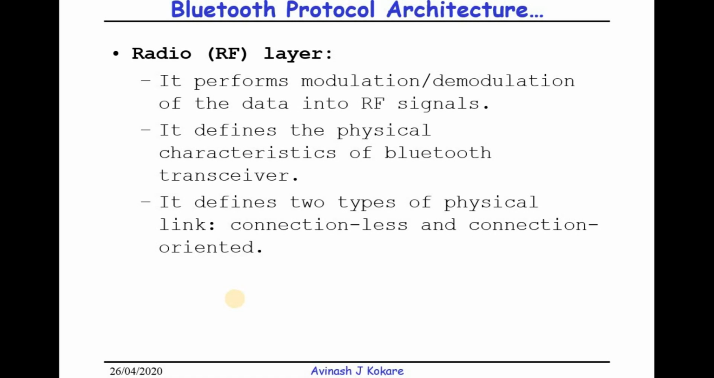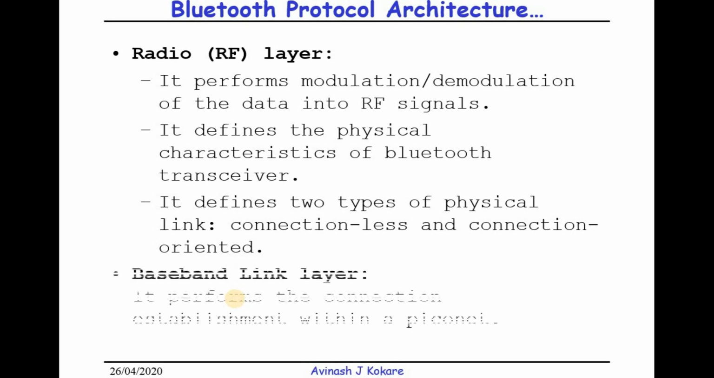Then it defines two types of physical link, connectionless and connection oriented, like the TCP protocol and the UDP protocol in a wired architecture. Next is the baseband layer. The baseband layer's task is to perform the connection establishment within a piconet. So inside a piconet, connection establishment is done by using the baseband link layer.